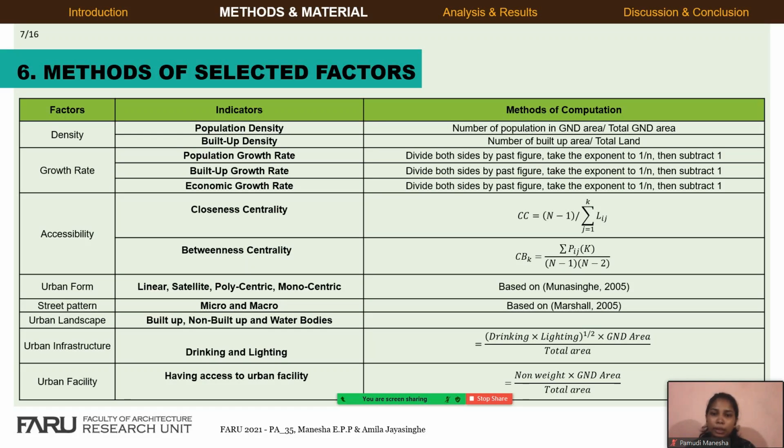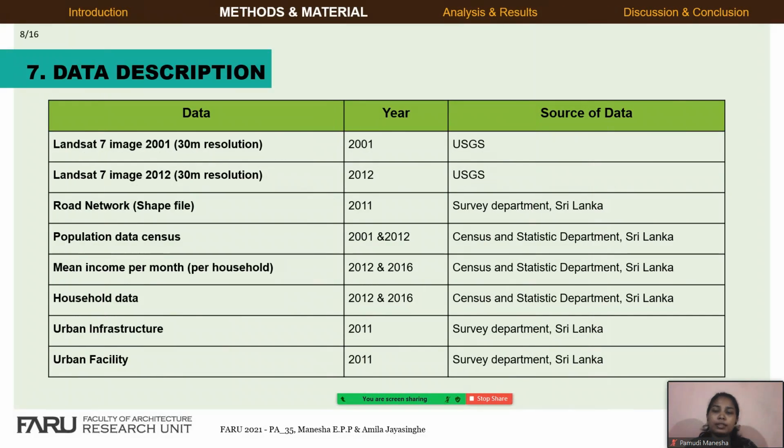The table denotes the method of selected factors such as density, growth rate, accessibility, urban form, street pattern, urban landscape, urban facility, and urban infrastructure. Data on urban growth pattern and land use changes were detected using remote sensing and GIS methods. The table shows the description of data and sources.